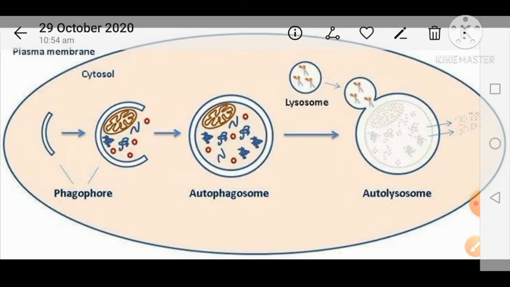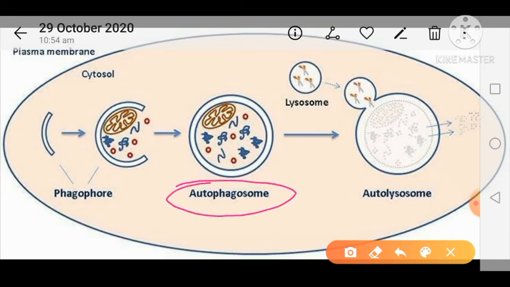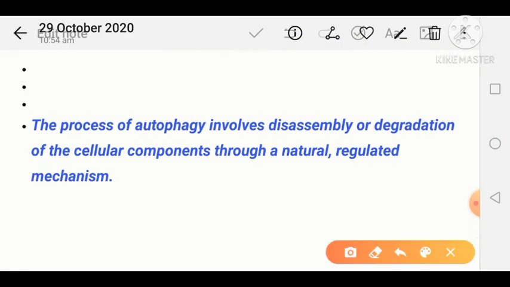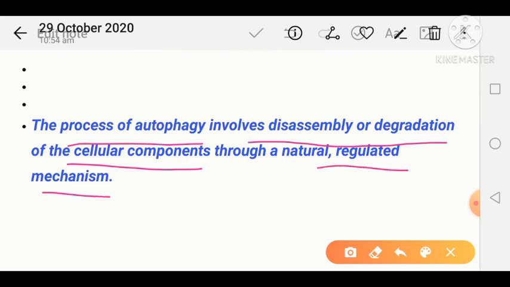Again, this process is autophagy, where autophagosomes are produced, and autophagosomes are going to kill the cell itself. That is known as autophagy. So the process of autophagy involves the disassembly or degradation of cellular components through a natural and regulated mechanism.